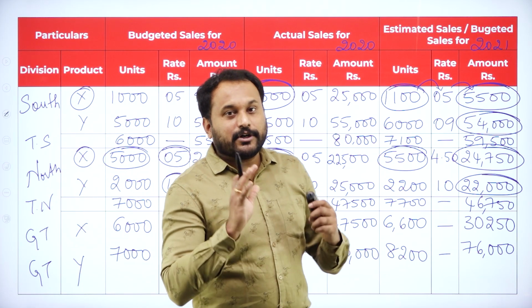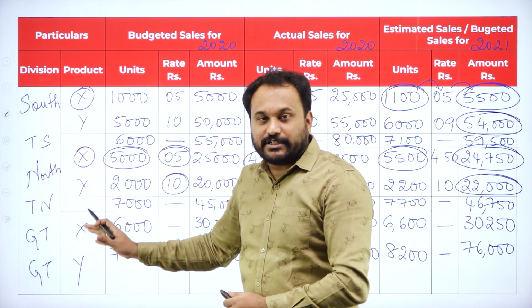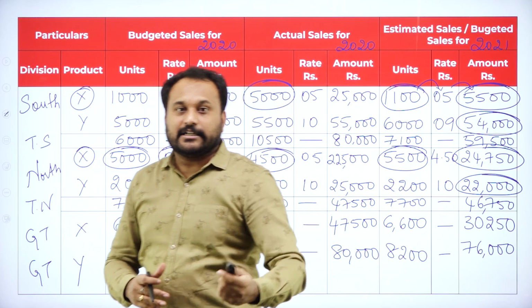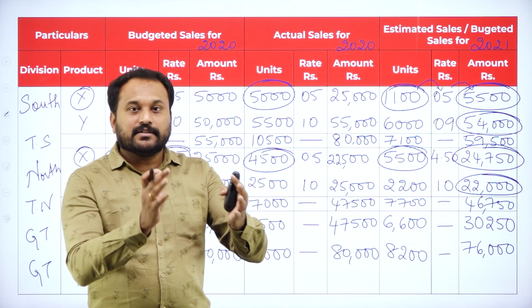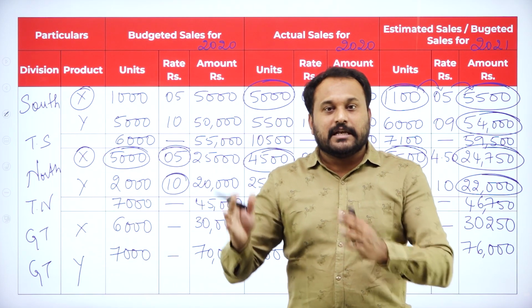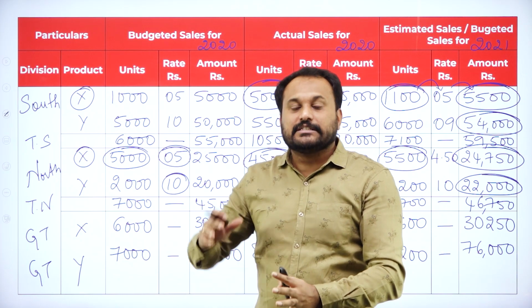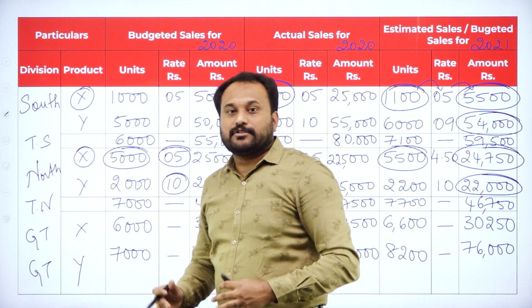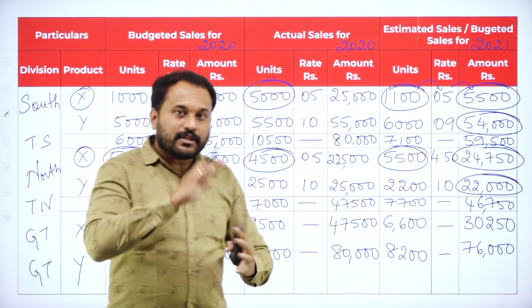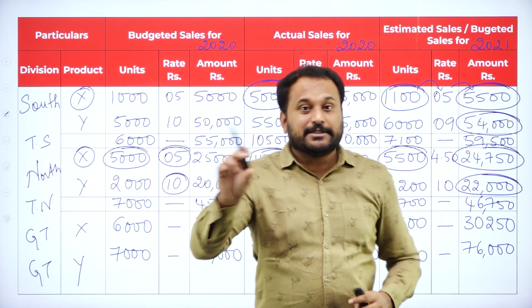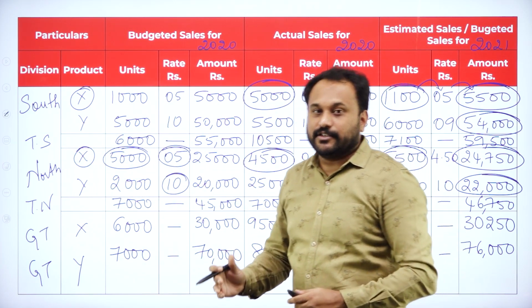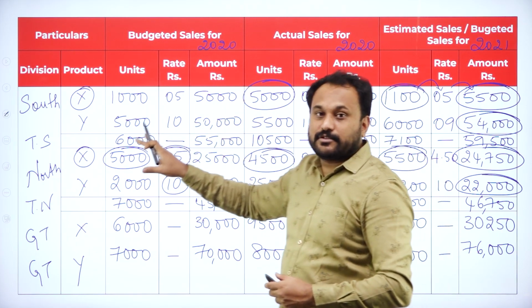Until then, students, I want you people to again practice the same question. Don't see the answer. Make your own tabulation. You know how to write a tabulation. The first column is the particulars. In that you have 2 columns, division and product. The next column is budgeted sale for the current year, which is there in the question paper. Next, you are supposed to go with actual sales for the current year, again, which is in the question paper. And the last one is prepare sales budget, which will be given in the last heading, right? So that is the estimated sale for the next year.